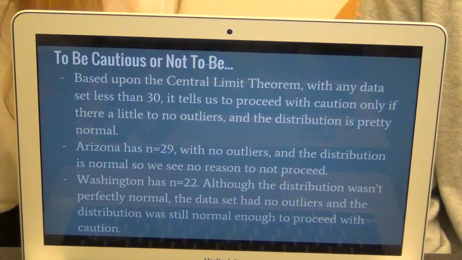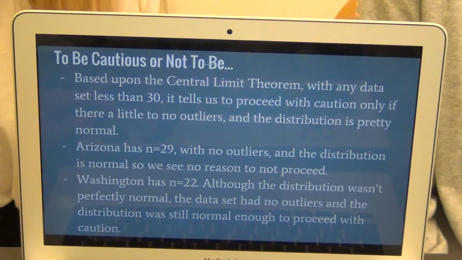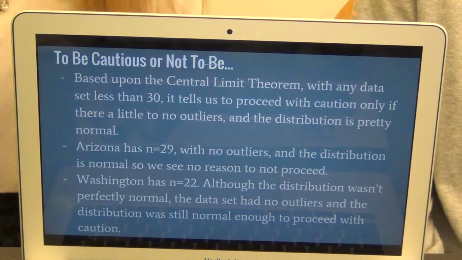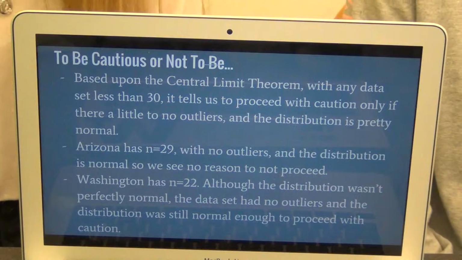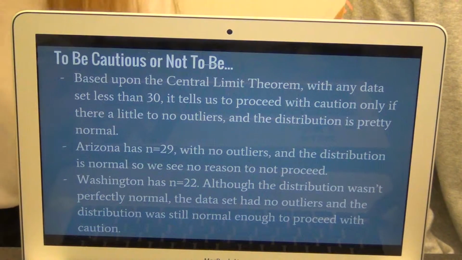For Arizona, our sample size is 29 with no outliers and the distribution was normal, so we saw no reason to not proceed. Washington has a sample size of 22, still less than 30, and although the distribution wasn't perfectly normal, the data set had no outliers and the distribution was still normal enough to proceed with caution.